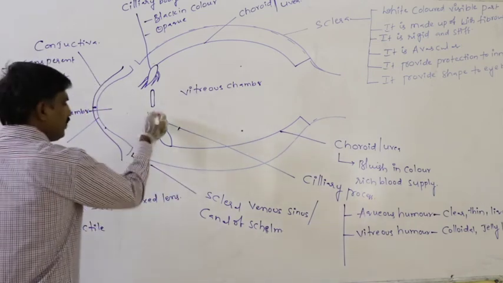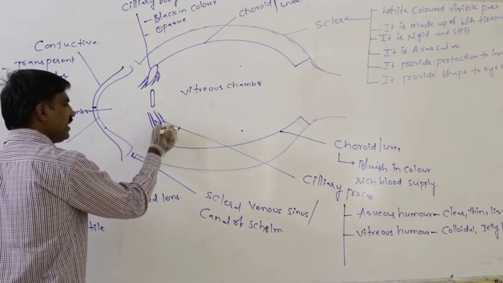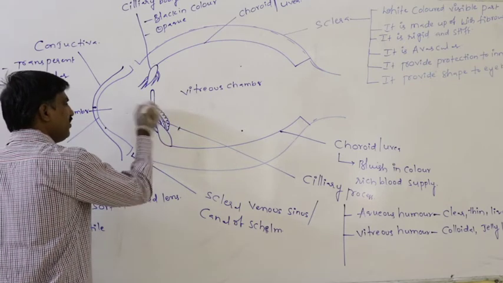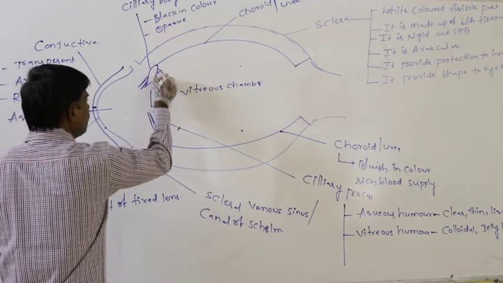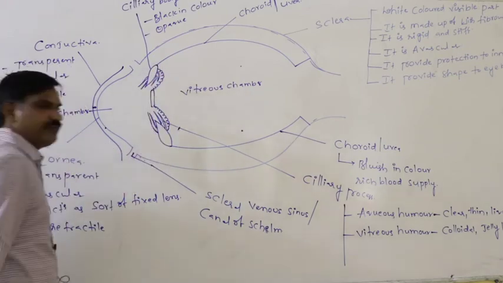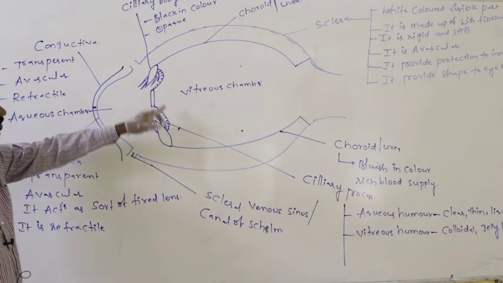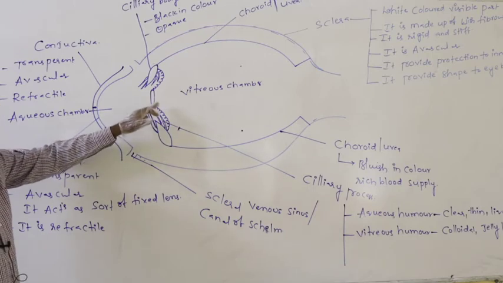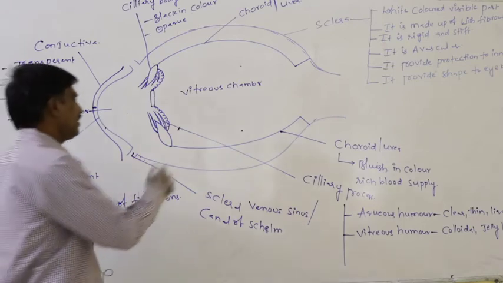Again, from the ciliary body, a few ciliary processes show high foldings, and finally they are connected to the lens. From both sides of the ciliary body, these few ciliary processes, with high folding, attach to the lens.